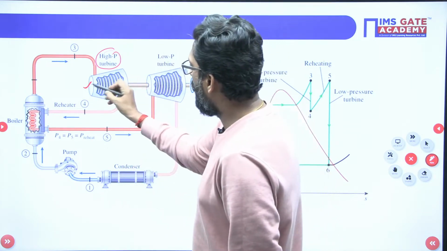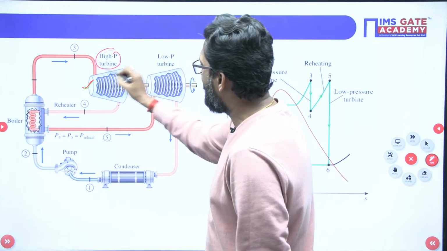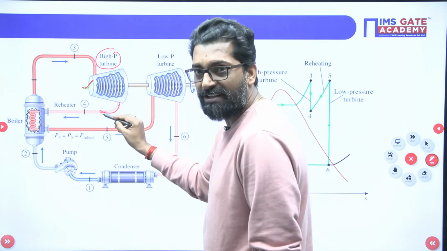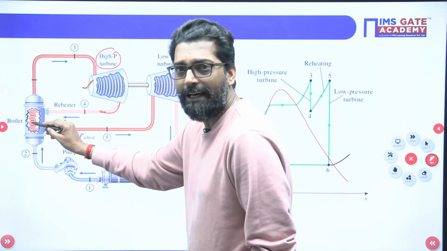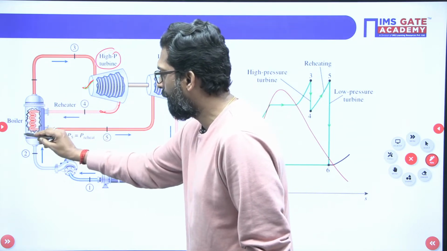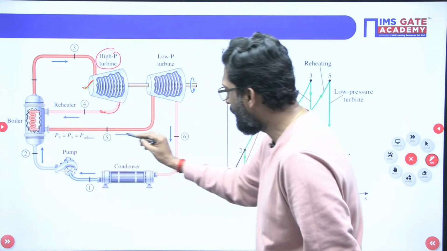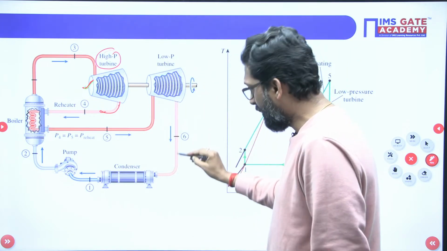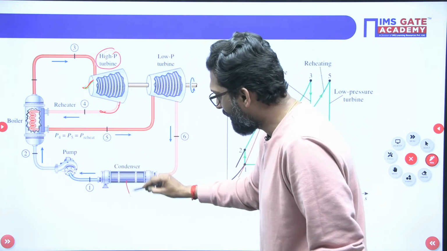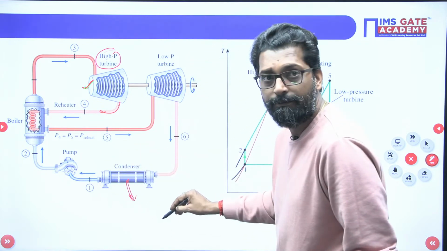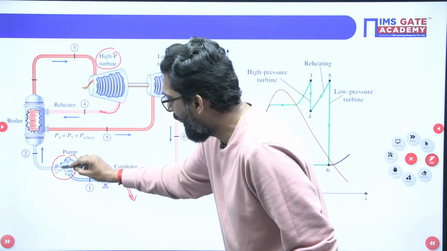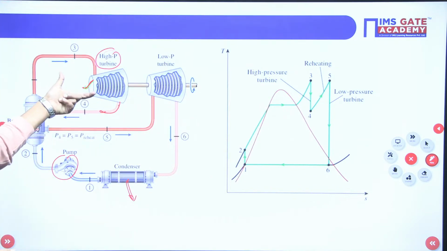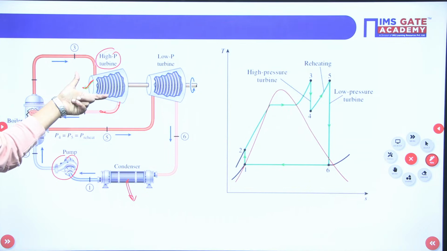So, there is a turbine, this is the high pressure turbine. The steam after expansion from the first turbine will again go to the reheater. In that reheater we again supply heat, and it goes to the low pressure turbine. There it expands again, and the condenser is where the heat is rejected. Now it goes to the pump and again reaches the boiler pressure. So, this is precisely the diagram of the reheater.